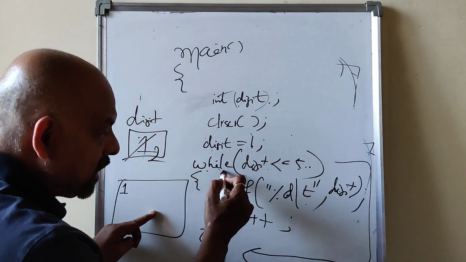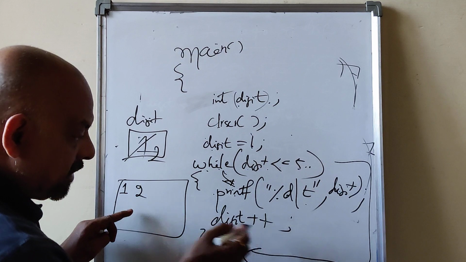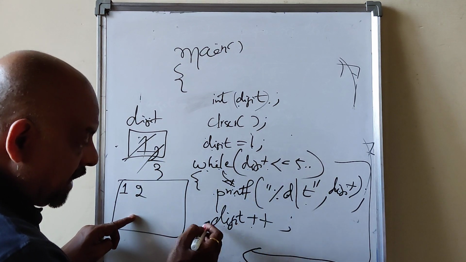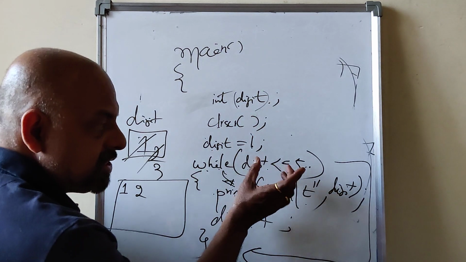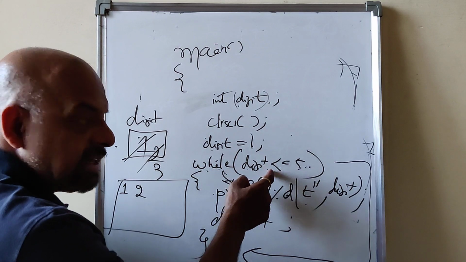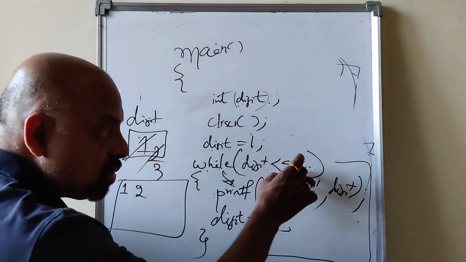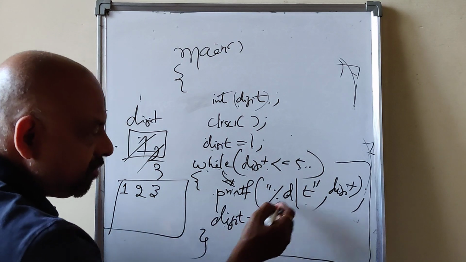So control comes here again. While 2 less than or equal to 5, 2 will be printed. This becomes 3, and again it checks the condition. You see, first initialization, then checking the condition, then executing the statement, increment, again checking the condition. 3 less than or equal to 5 is true. Execute the statement, 3 will be printed.